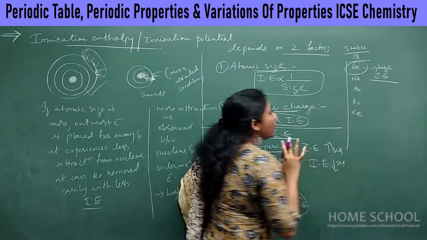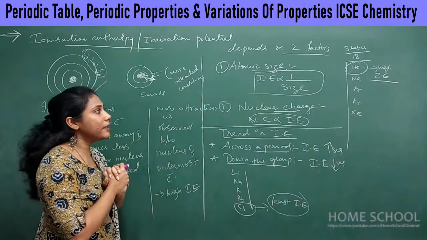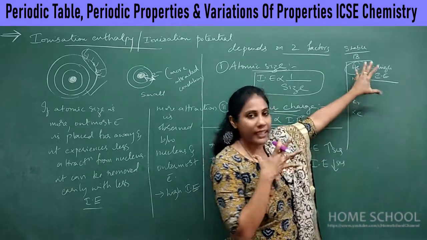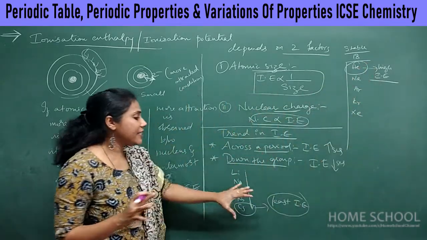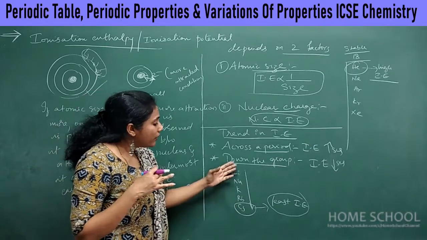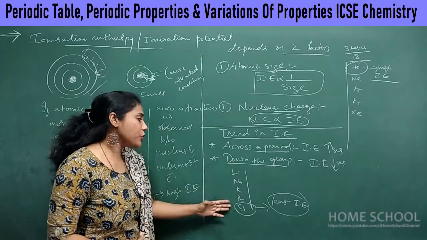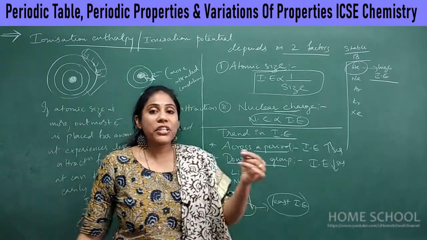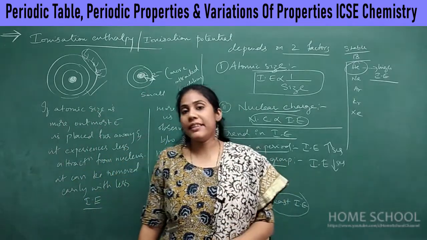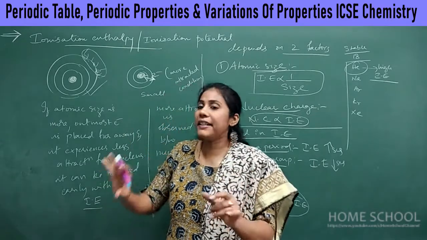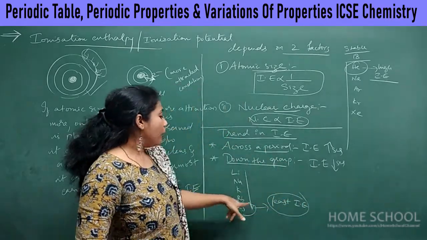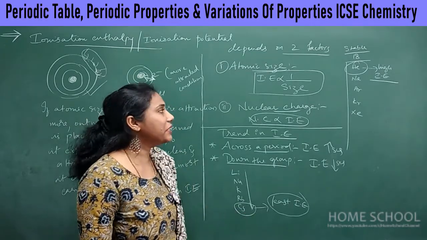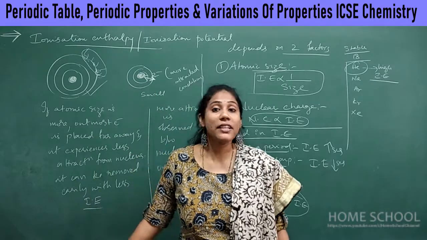Among all the elements in the periodic table, the highest ionization enthalpy is for noble gases, and that too helium, and the least ionization enthalpy is for the alkali metals, that is the first group elements, and among them it is cesium, which has very little ionization enthalpy. That means with very little energy, you can remove the outermost electron from cesium. This is the entire concept of ionization energy.